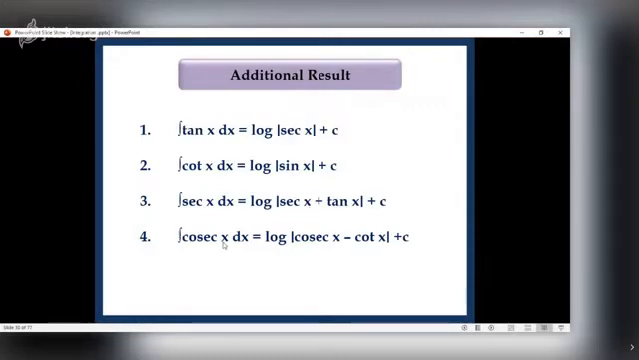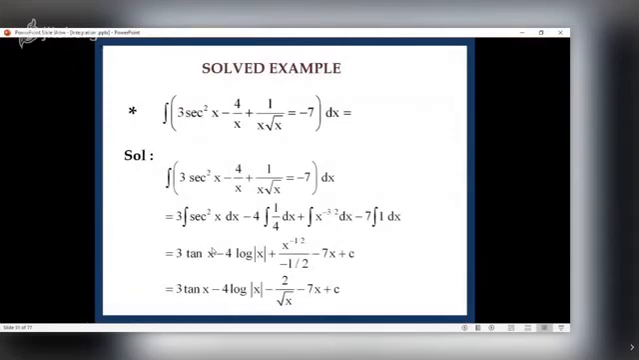Result number 4. What is integral of cosec x? Log of mod of cosec x minus cot x plus c. Again, using trigonometry, cosec x minus cot x can be proved to be tan x by 2. So in some cases, we write integral of cosec x dx as log of tan of x by 2. See, all these 4 results are obtained using the method of substitution, but as we are listing standard formulae, I have given these results. Now let us discuss few examples, simple examples.